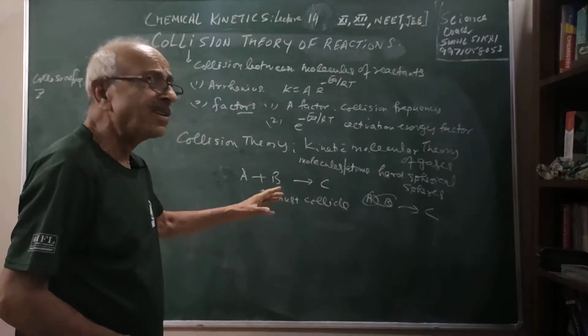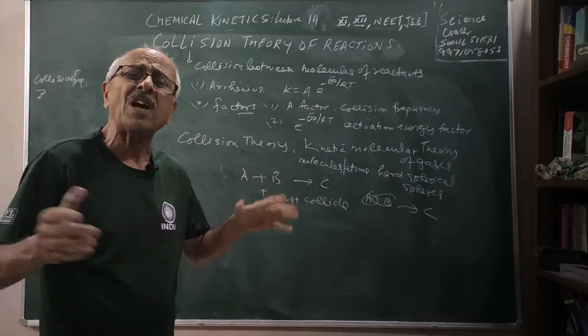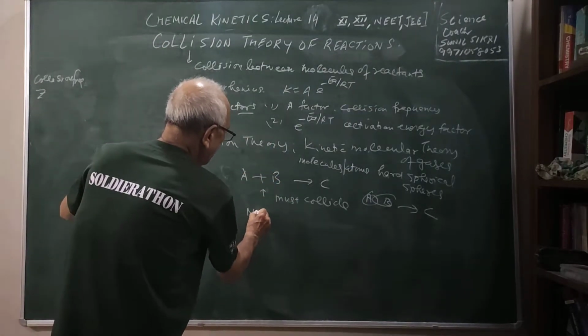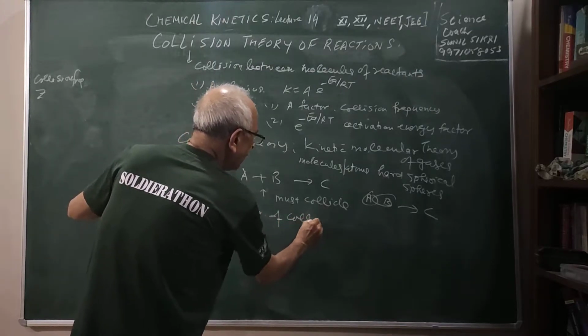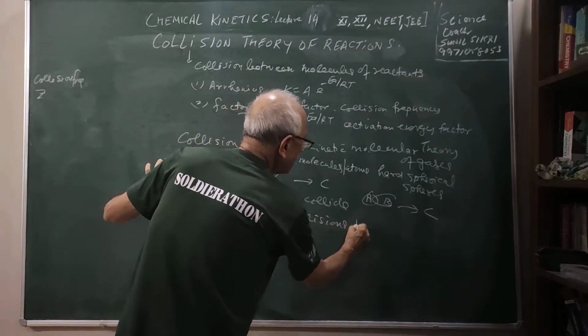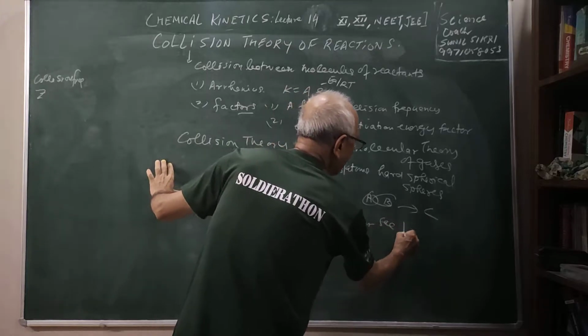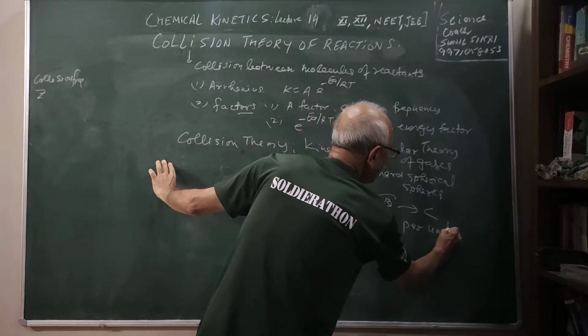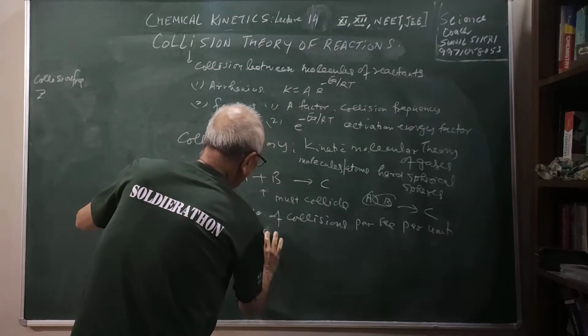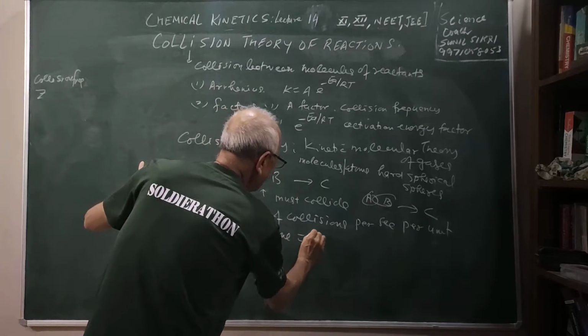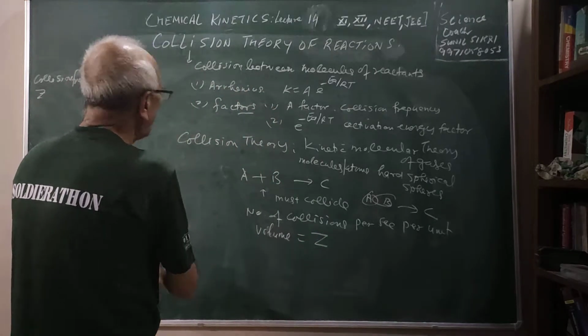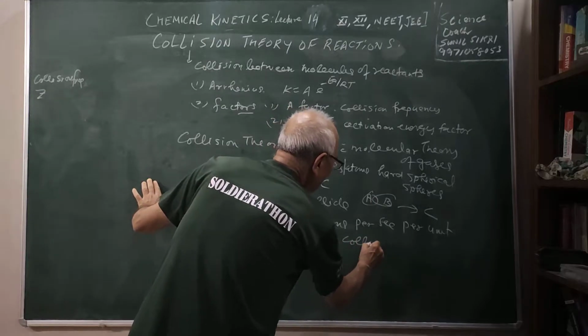But you know that the number of collisions which will take place is very large. The number of collisions per second, per unit volume, I am defining as Z. This is called collision frequency.